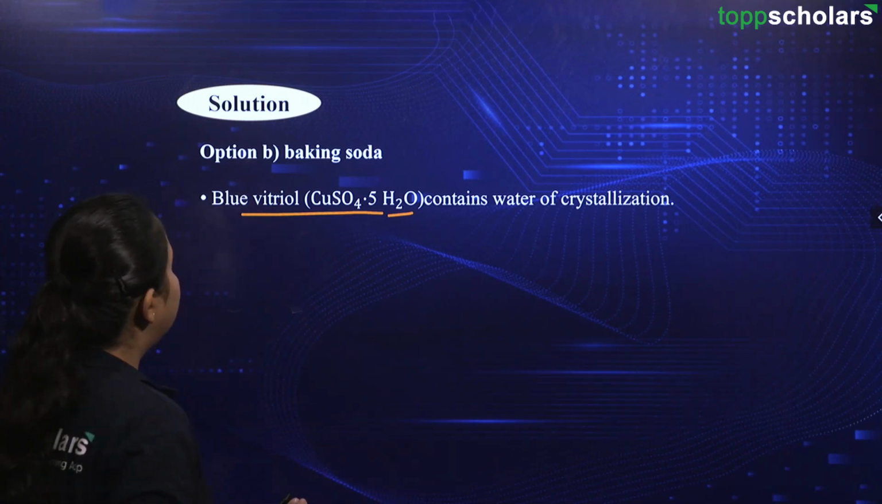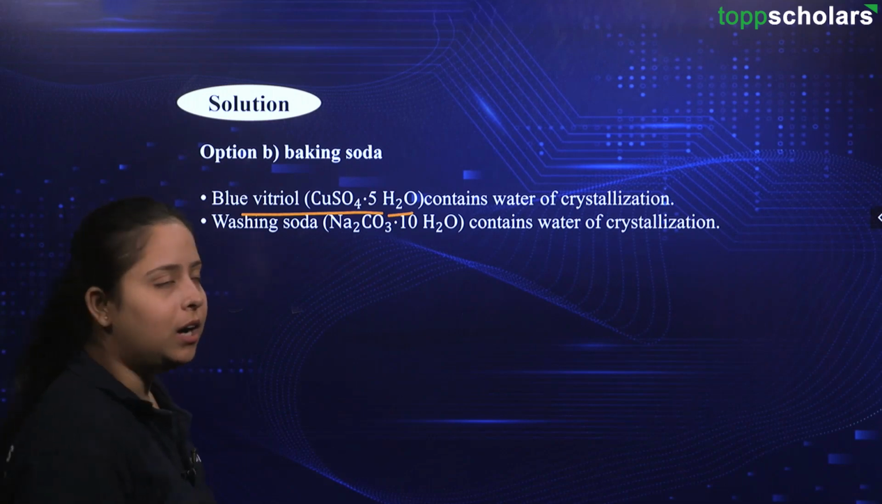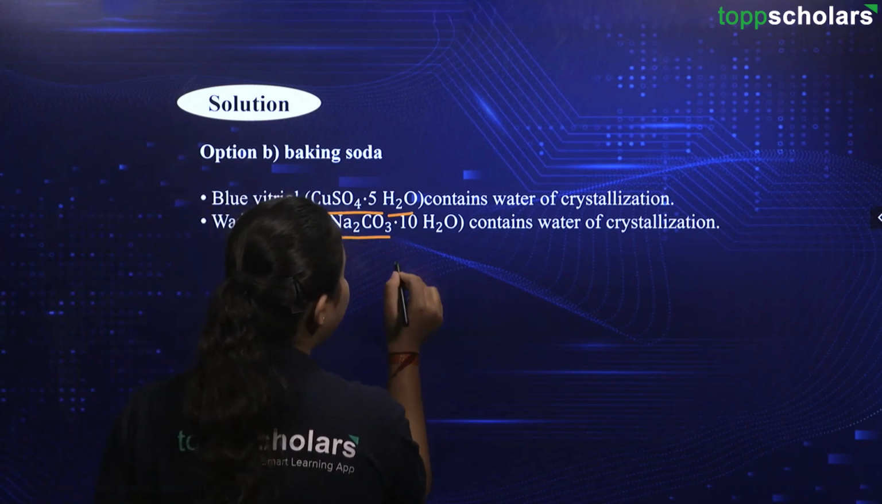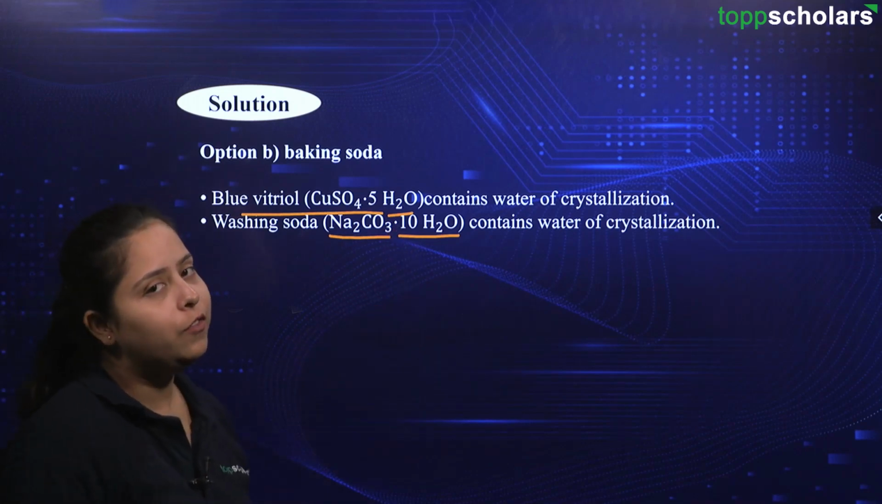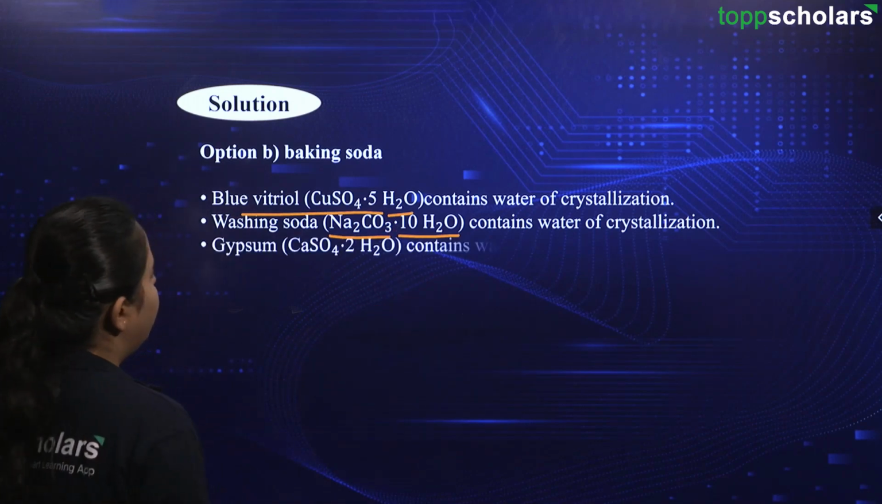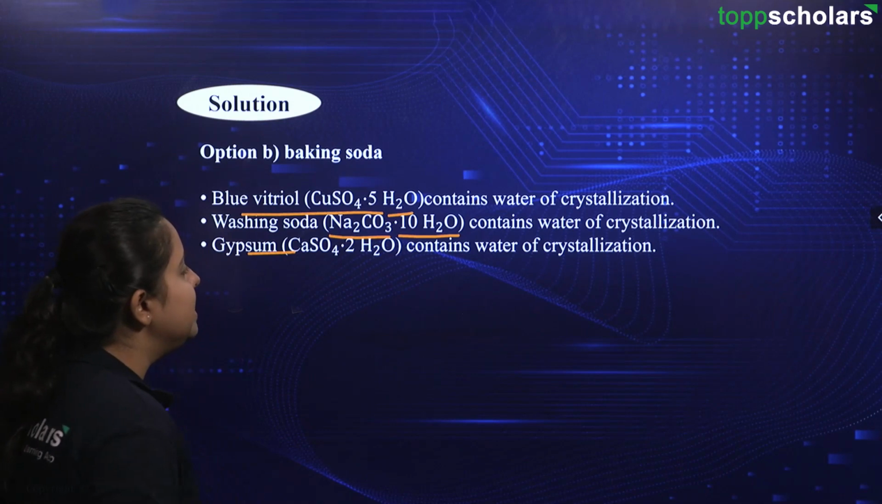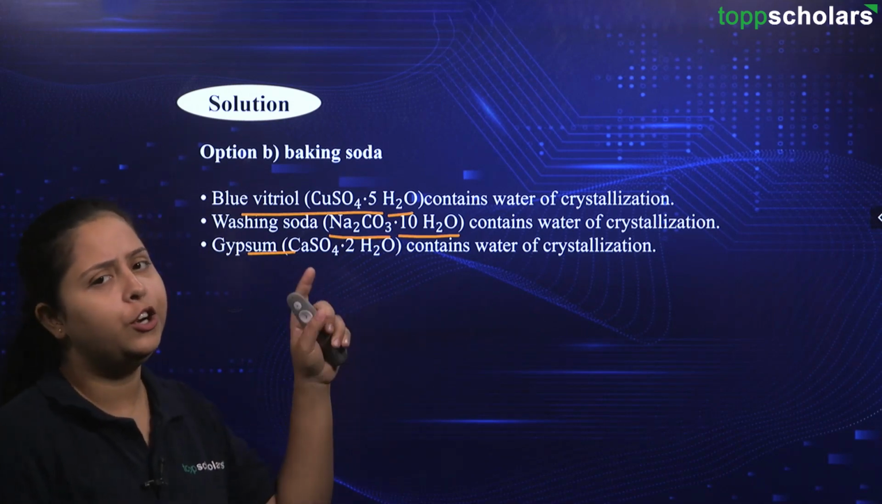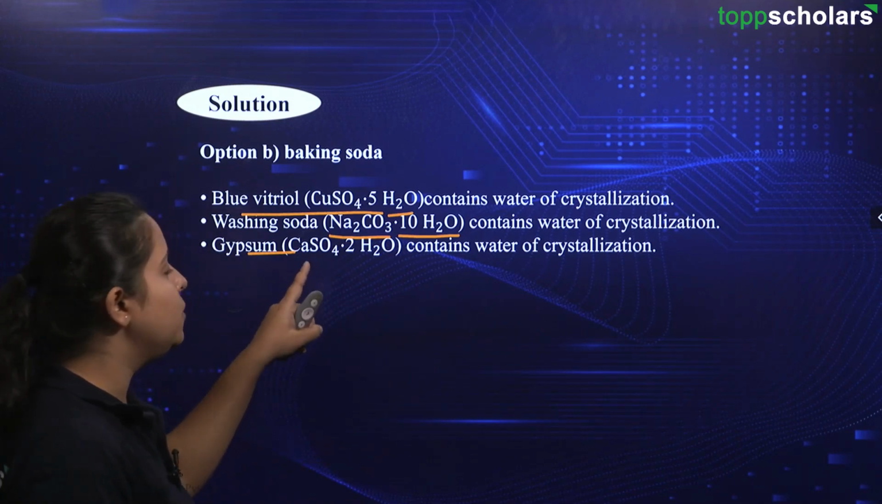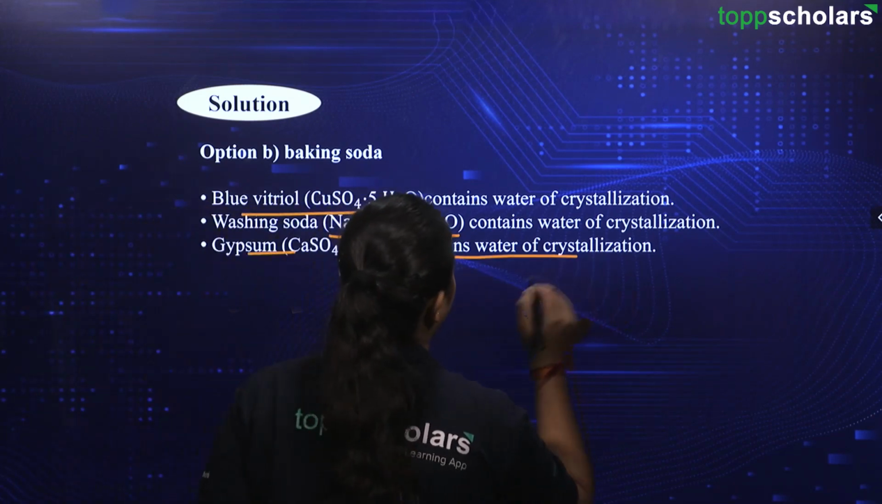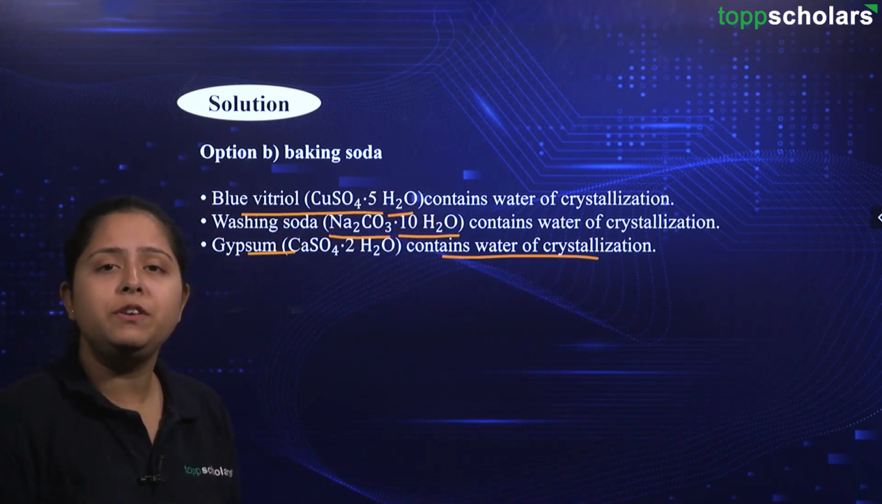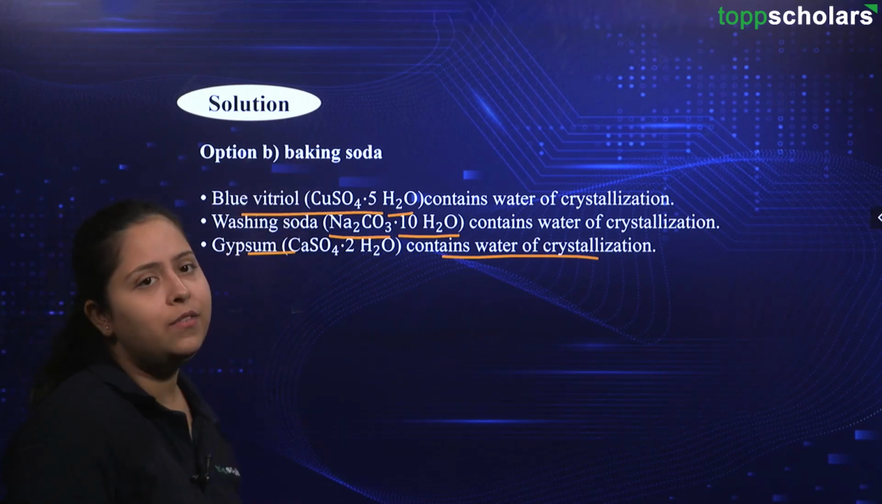Let us go for another one. Here we have washing soda. It has Na2CO3 dot 10H2O. Again we have the water of crystallization. For the third one, it is gypsum. Gypsum is calcium sulfate along with the water of crystallization, so CaSO4 dot 2H2O. Hence, this will also have water of crystallization. So, what is remaining? We have baking soda which is remaining.